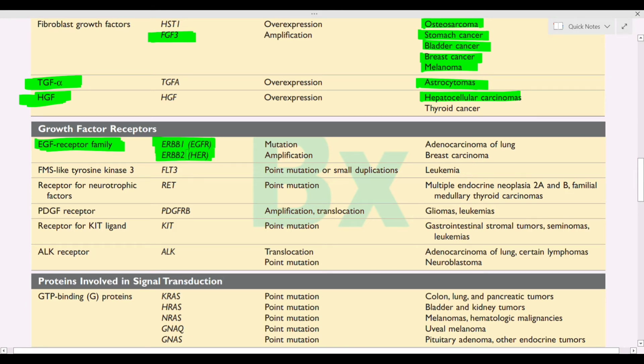Erythroblastic oncogene 1 and erythroblastic oncogene 2, which is also named HER, human epidermal growth factor receptor. So if there is any mutation in the ERBB, then it also leads to breast carcinoma. Very potential MCQ. Second thing, if there is any mutation in the PDGF receptor, then it will lead to glioma or leukemia.